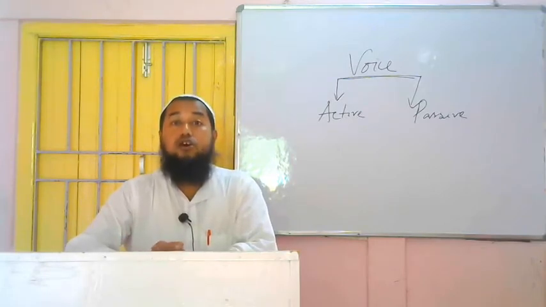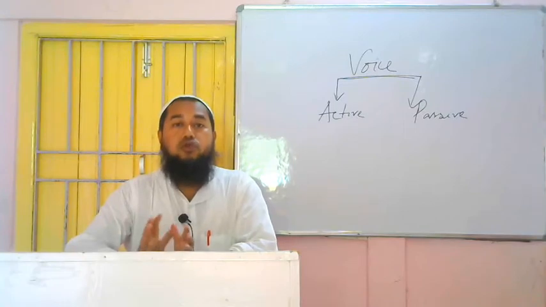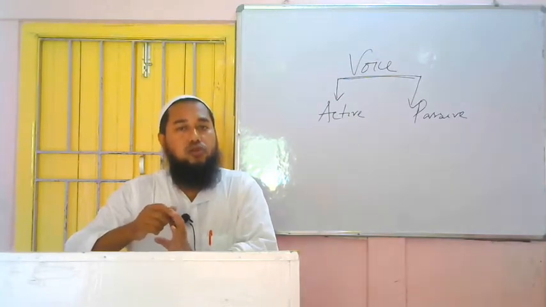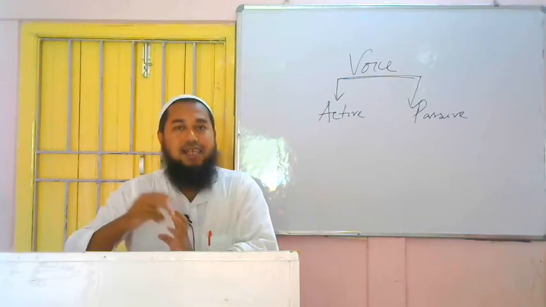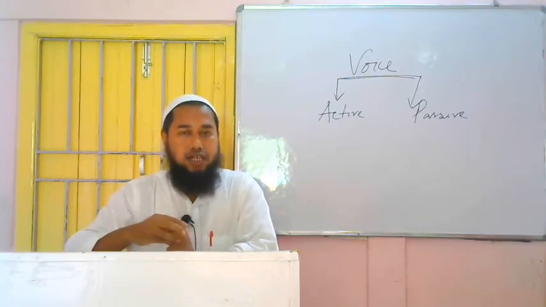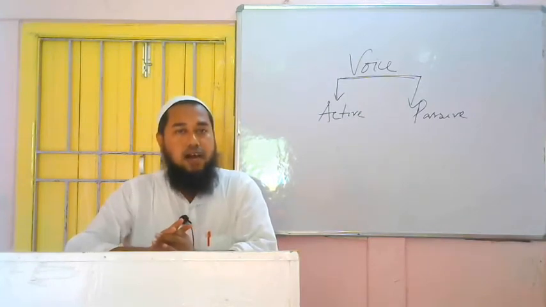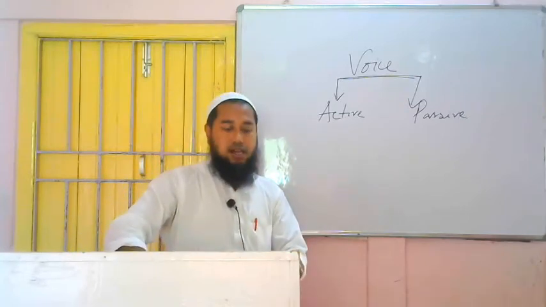So first of all, to change a voice, we have to identify these three things. One more thing very clearly you have to understand, we are not to do anything extra with other words. If we get subject, verb and object, we have to deal with these three only. Some other words will be there in the sentence, at the end of the sentence, at the beginning or in the middle of the sentence. We are not to do anything with these other words. We are to deal with the three things only: subject, verb and object. So I hope it is clear.